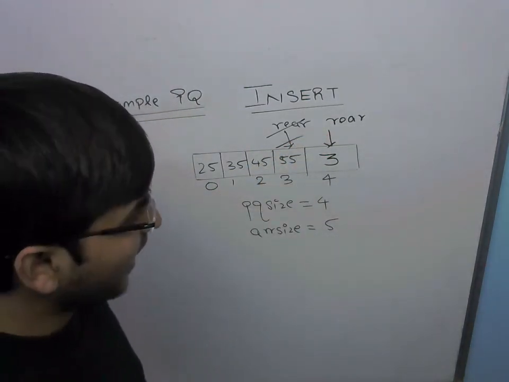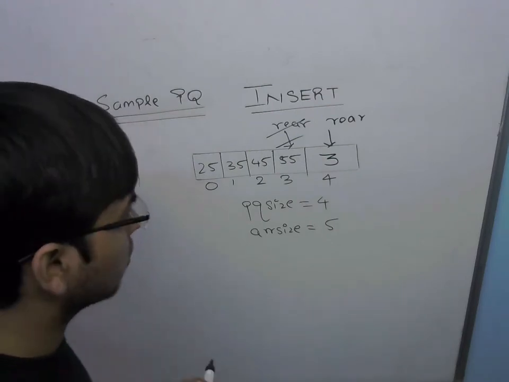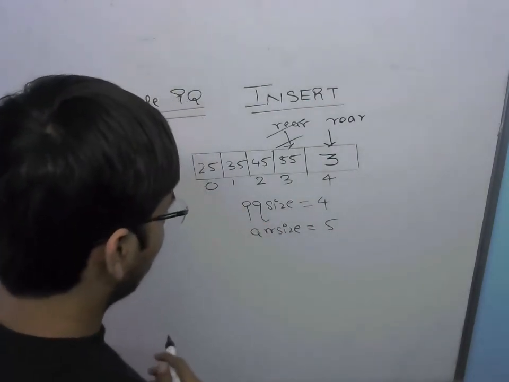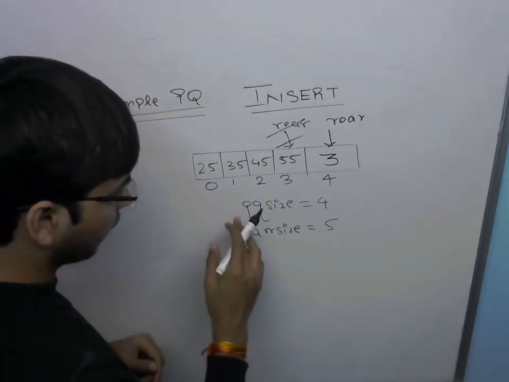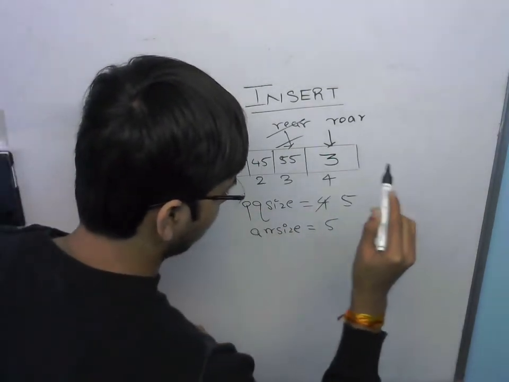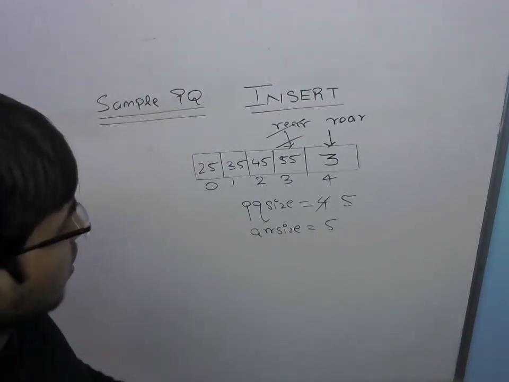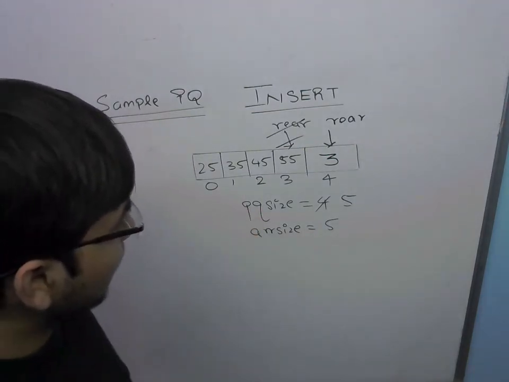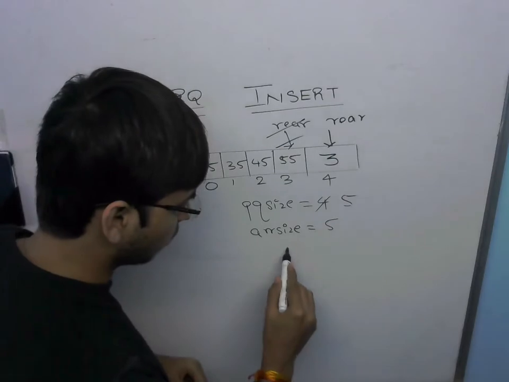Once I have done that, I will be performing some updates, the most important being the size of the priority queue, which is denoted by this variable pq size. So it is no longer 4, instead it is now 5. Once I have updated the size, I will then perform a sorting operation.